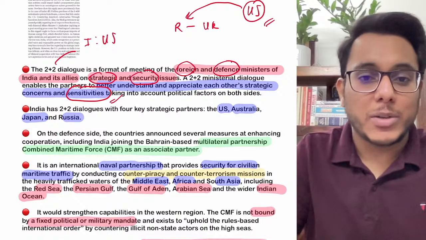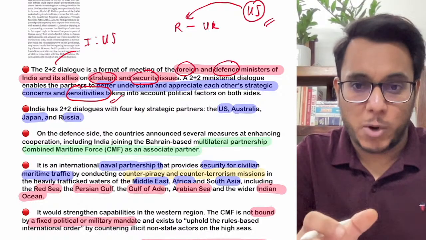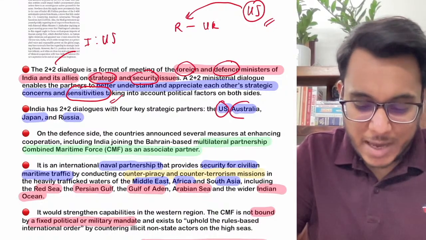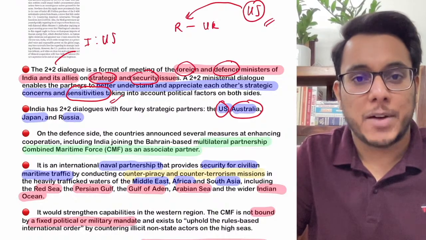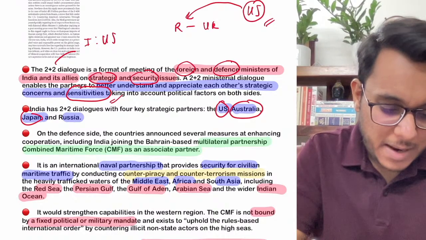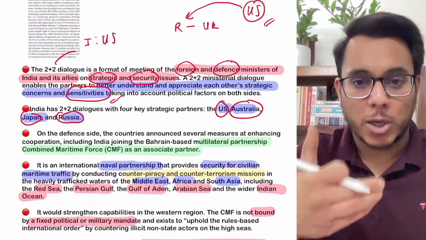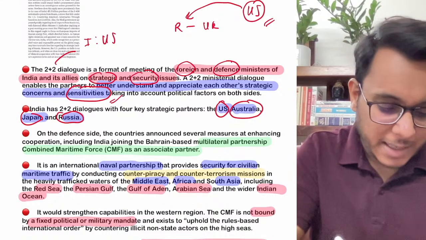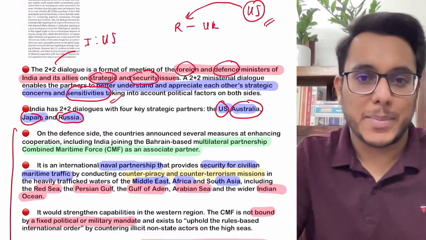Now guys, when we talk about these 2+2 dialogues, right now we are having this type of diplomacy with the USA. Fine, it has happened. Then we are having it with Australia. A few months back it had already happened with Australia. Then with Japan as well as Russia, with all of these countries we follow the 2+2 dialogue format. Fine. Now guys, what are the key takeaways of this 2+2 meet that has now culminated?